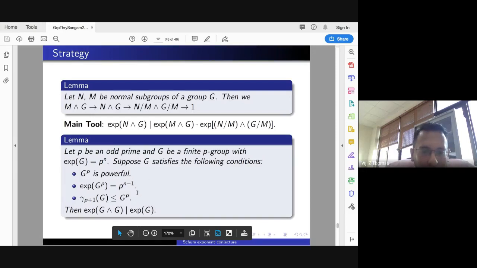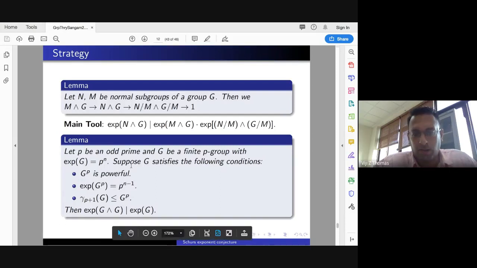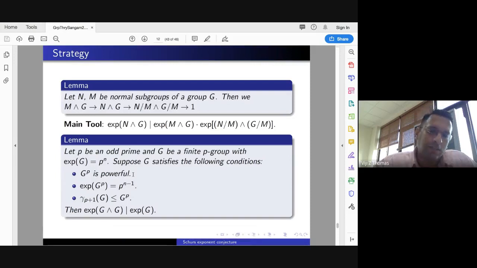Again, this lemma tells you that if the group has some power structure, then this happens. So several groups satisfy it, and as a consequence you don't need anything else. And this lemma is very short, a very short thing to prove. Of course, we are using our main theorems here.